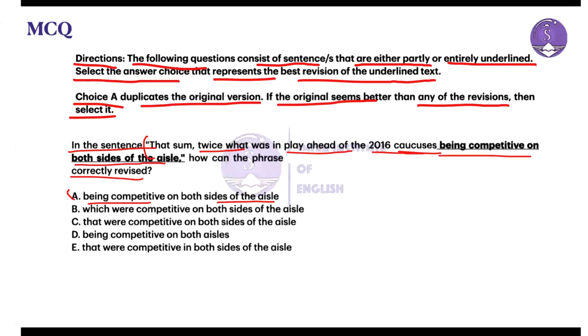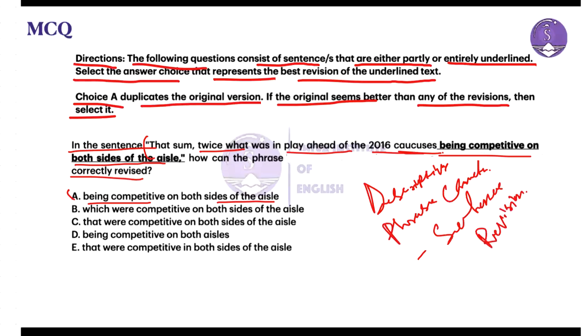So this would be the question type: descriptive phrase correction, or a sentence revision question, isn't it? Now, let's move to the idea of this question and try to resolve the error which is pointed out here, if any.